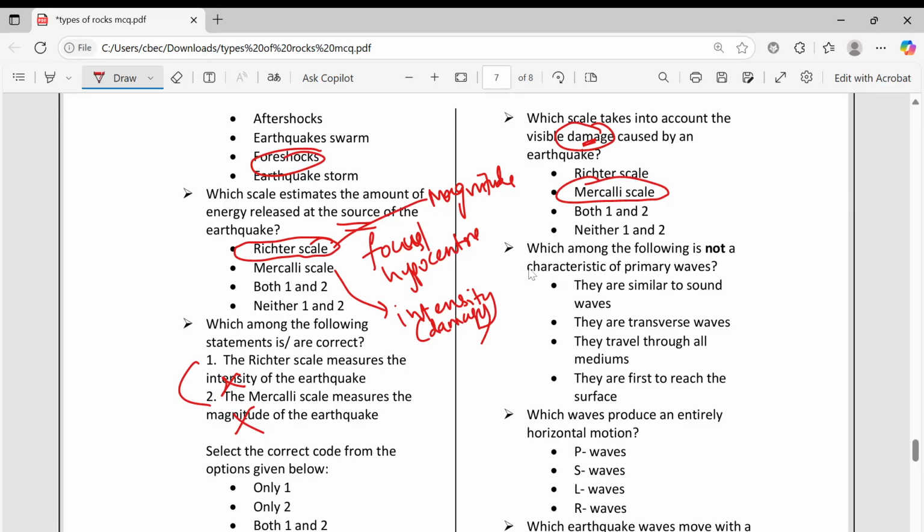Which among the following is not a characteristic of primary waves? They are similar to sound waves, correct. They are transverse waves. No, they are longitudinal waves. They travel through all mediums: solid, liquid, gas. They are first to reach the surface. That's why they are called primary waves.